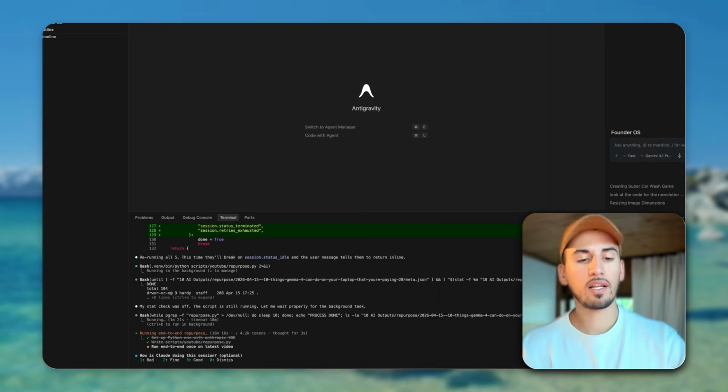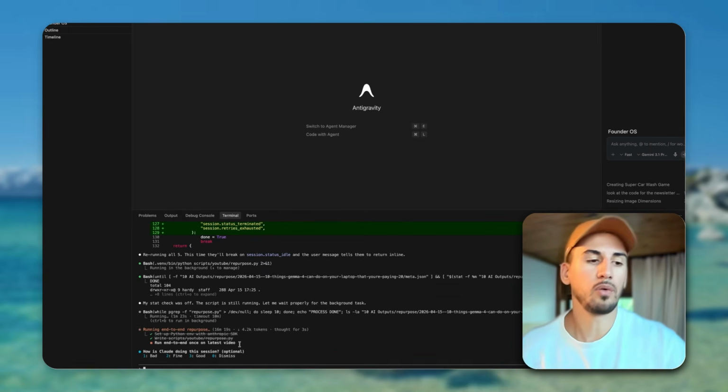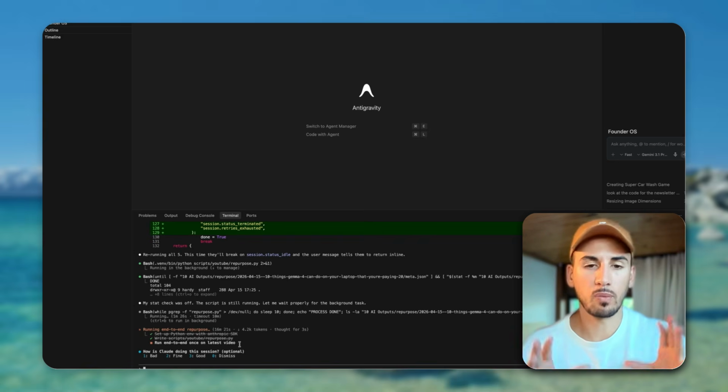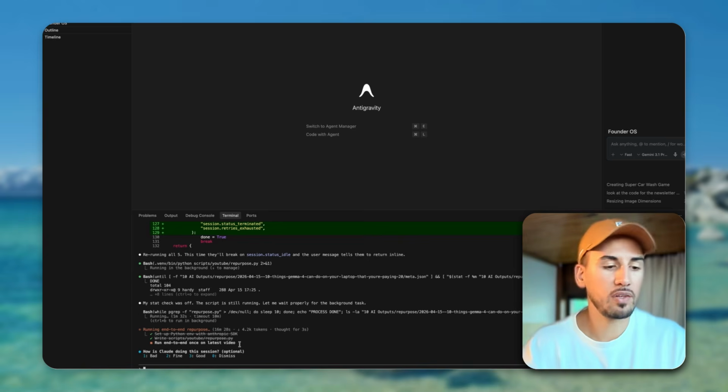But you see, it's not done in one go. You really have to go a little bit back and forth. But once you get it locked in, it is just there and it gets it done every single time, right?